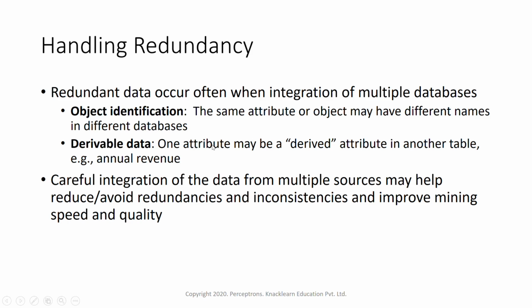Derivable data: one attribute may be a derived attribute in another table, like as we saw age and date of birth. So that also we have to see. Another example is annual revenue, which might be a derived attribute. Careful integration of the data from multiple sources may help reduce or avoid redundancies and inconsistencies and improve mining speed and quality of the data. So that's why careful integration is very, very important to handle data redundancy while integrating the data.